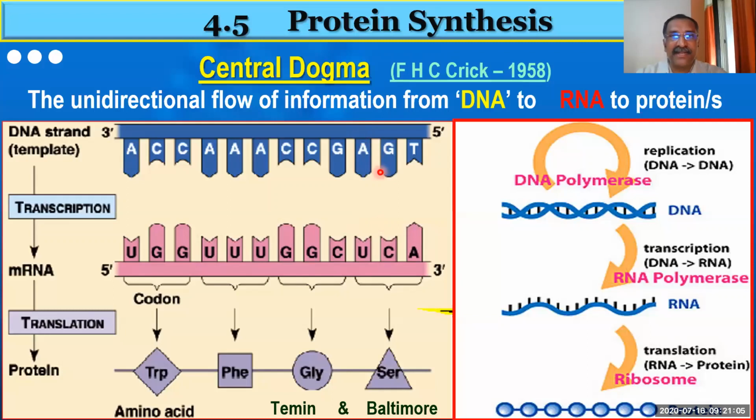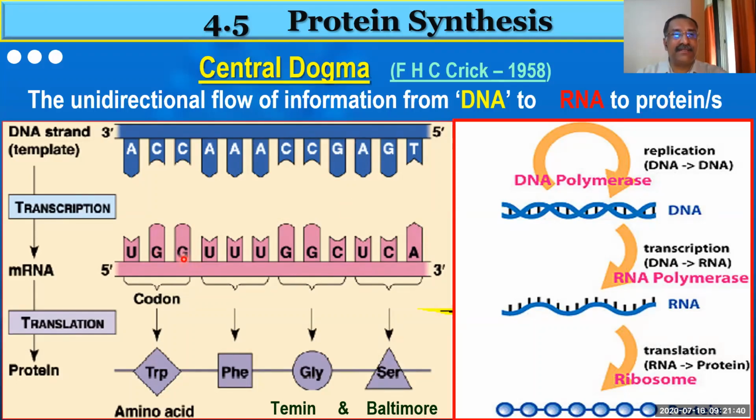When these strands are getting separated, the strand which is running in 3' to 5' direction, the blue color strand, is running from 3' to 5' direction, left to right. You can see the numbers indicated there. This strand, only this strand, will synthesize a new strand. That we will see in the next slide.